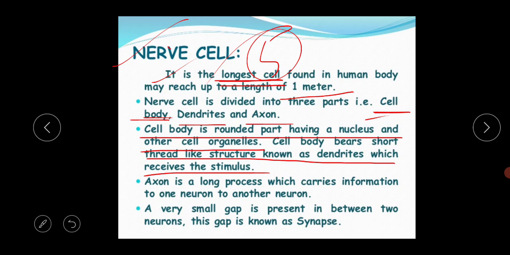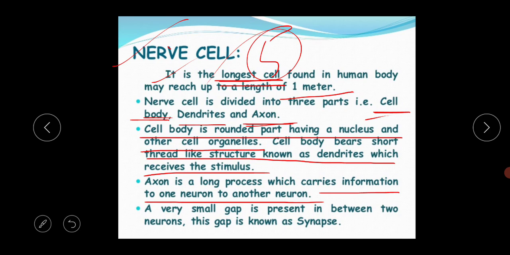The next part is the axon. The axon is a long process which carries information from one neuron to another neuron. I will show the diagram, but first I am discussing it. The axon is a long slender structure present in the neuron. What is the basic function of the axon? The basic function of the axon is to carry information from one neuron to another neuron.